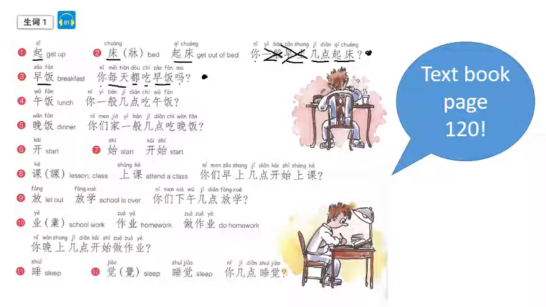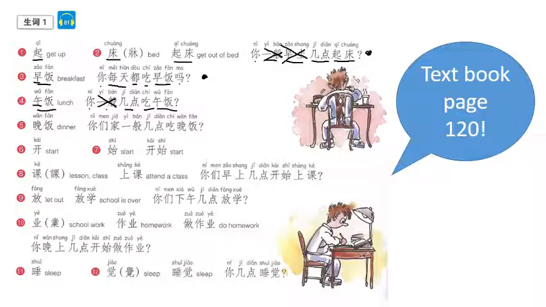Here we've got 午饭. Now 午饭 is lunch. So you'll notice that the 早 and the 午, they're coming from our time words that we've learnt before, such as 早上 for the morning, 下午 for the afternoon. So 你一般几点吃午饭? You usually, what time, eat lunch. And you can take out the 一般. You could just say 你几点吃午饭?